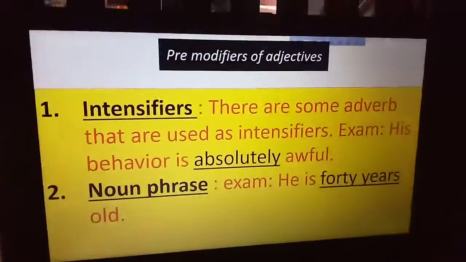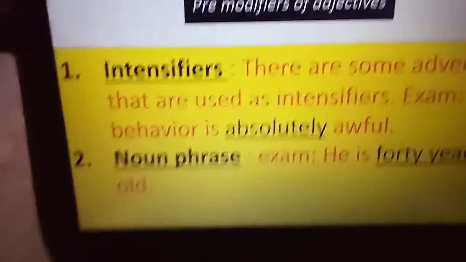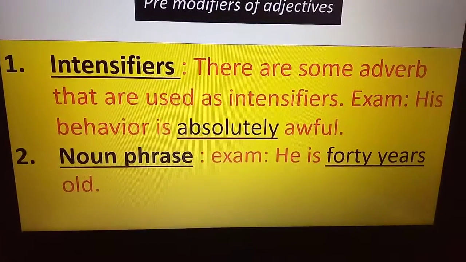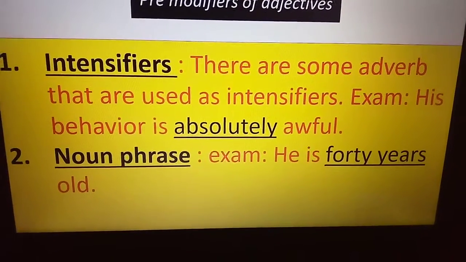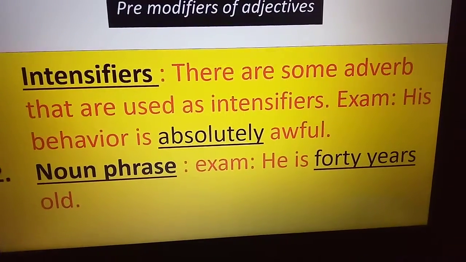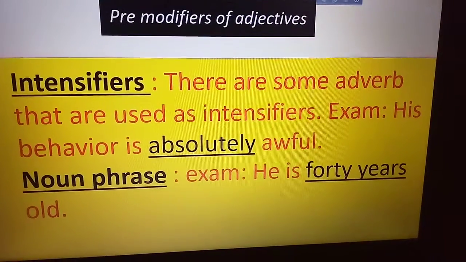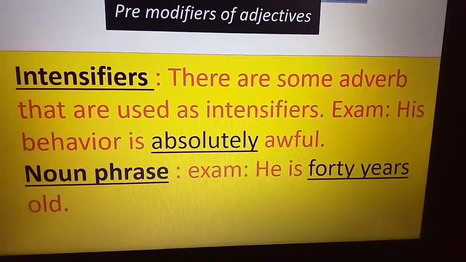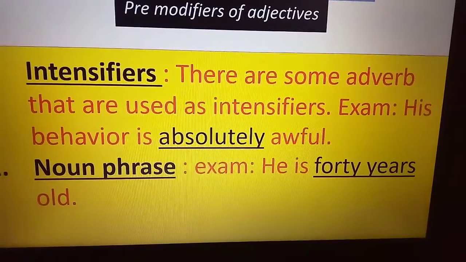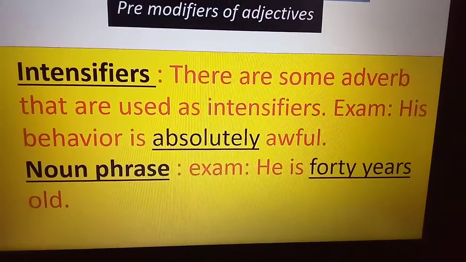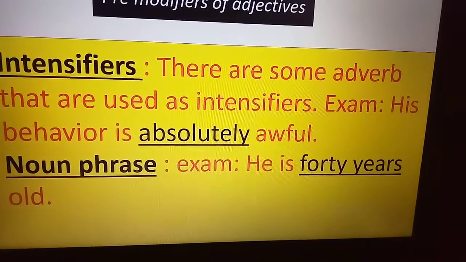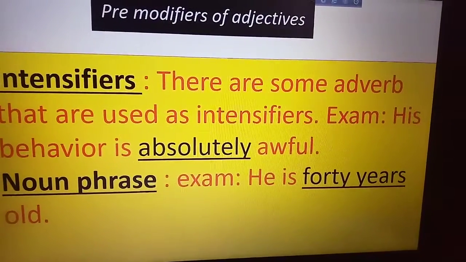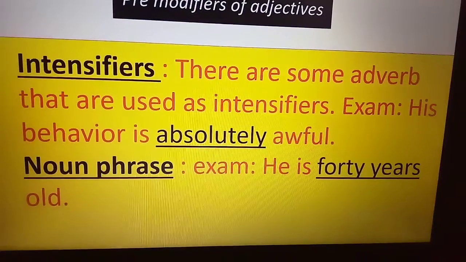Today I will discuss pre-modifiers of adjective. Intensifiers. There are some adverbs that are used as intensifiers. Before going to the example, I want to say that as intensifiers we know so, very, absolutely, this kind of word we can use. Now we follow the example. His behavior is absolutely awful. Here absolutely is an intensifier. So before the adjective we can use intensifiers also.